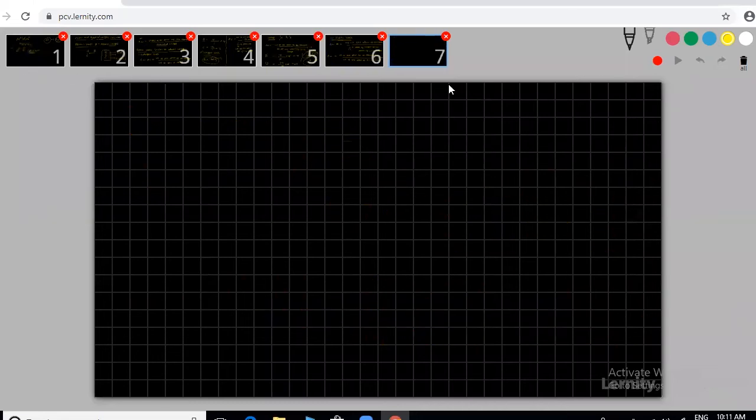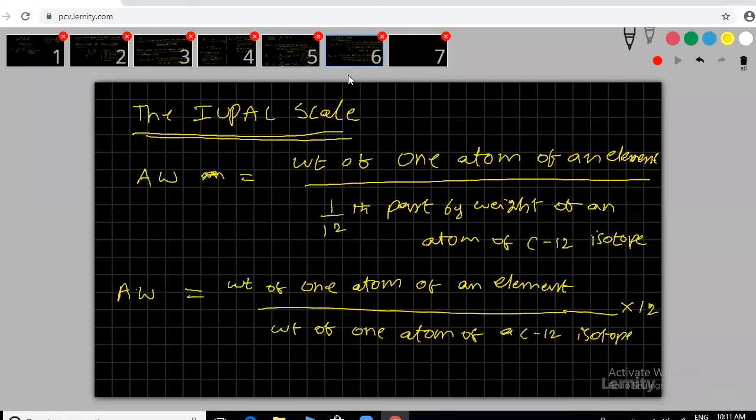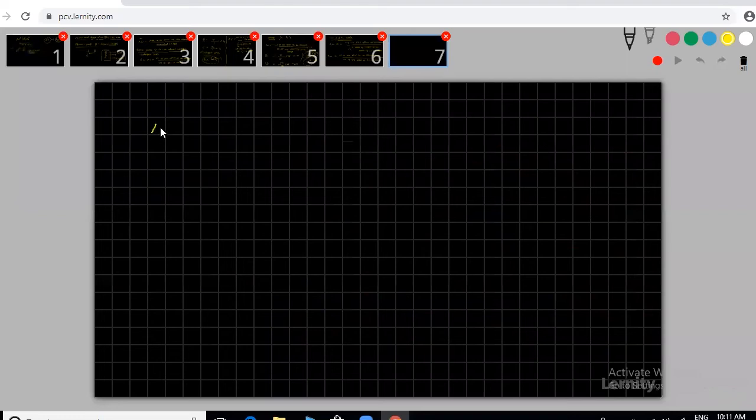Now we can proceed to the next step. Now we need to calculate the atomic weight of nitrogen on the carbon scale. Just substitute values and you get a direct answer. Atomic weight of nitrogen is 14 into 12 by 12. The 12 will be cancelled, and we get 14.